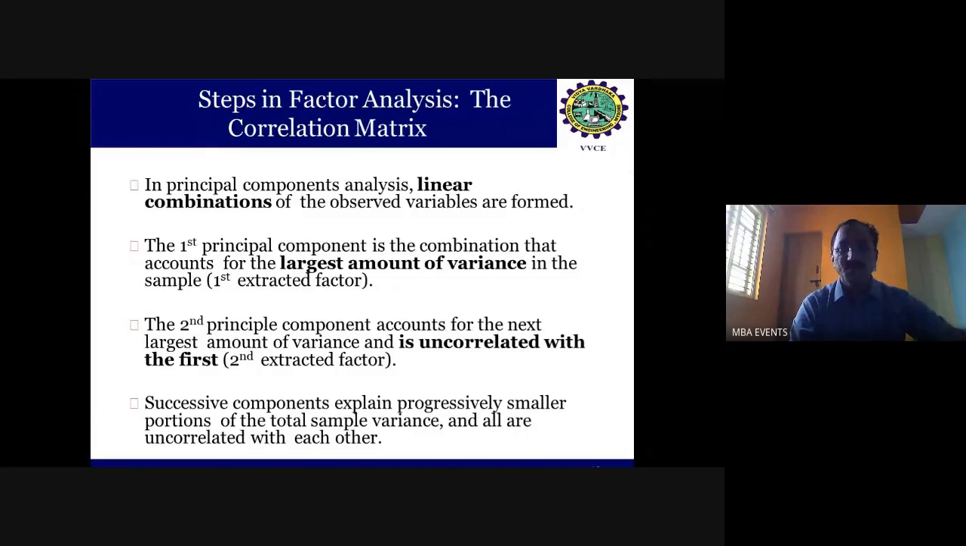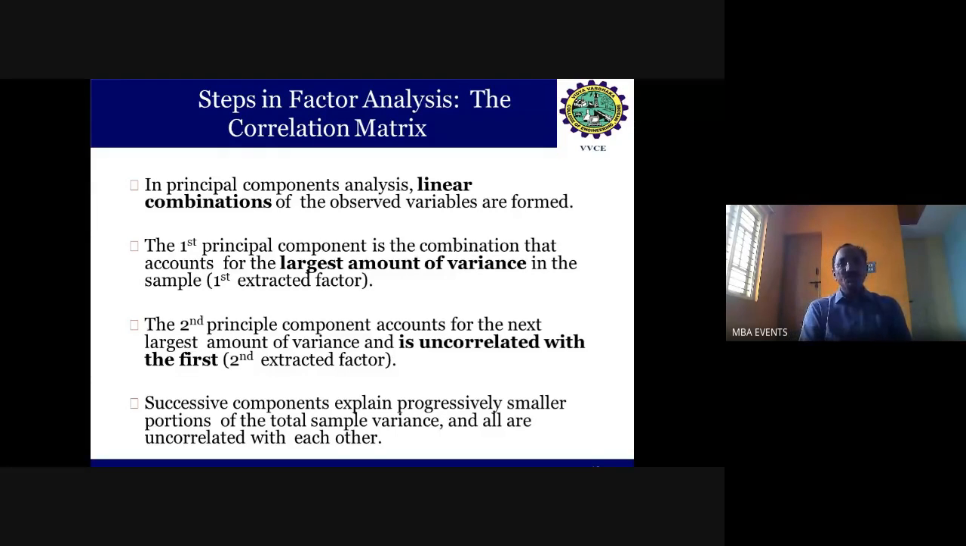So when it comes to principal component analysis, linear combinations of the observed variables are formed, because scientifically, the observed variables which show common behavior will be identified, and that will help to come up with the extracted factors. The first principal component is the combination that accounts for the largest amount of variance in the sample. That means whichever variables give a commonality with the highest variance will be considered, and that way the factors will form one after the other.